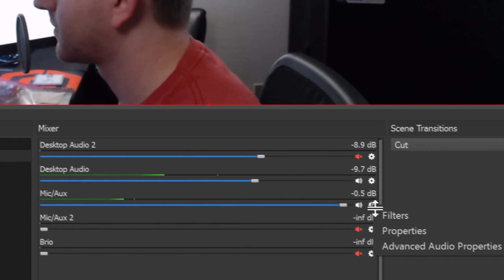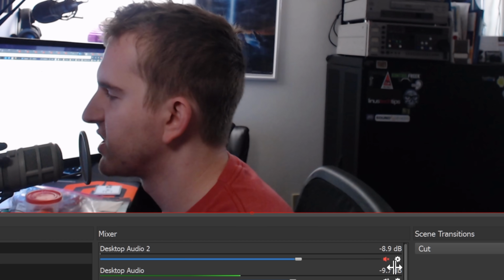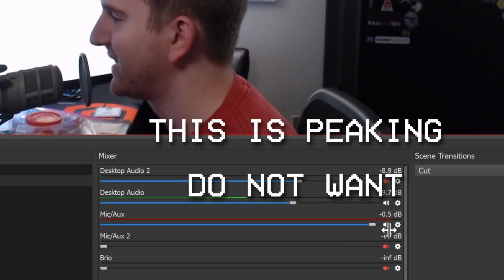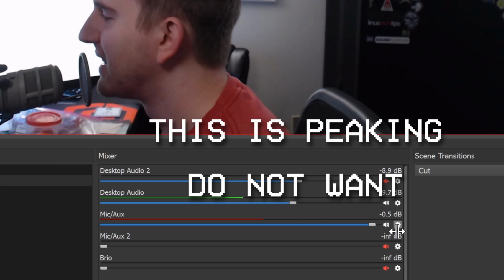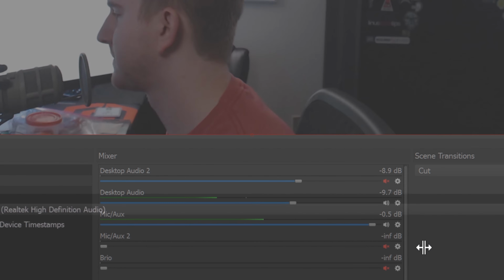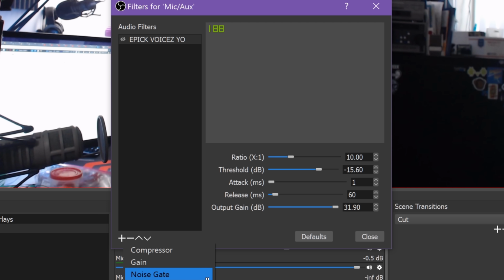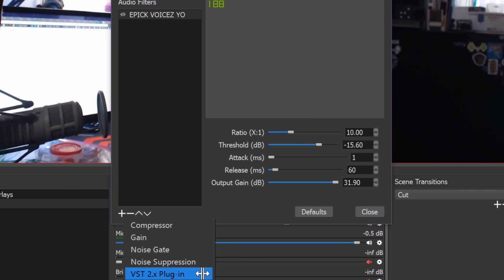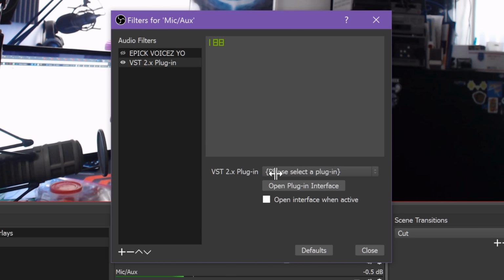You can add more gain if your microphone is just way too quiet. You can add noise suppression or a noise gate to help reduce background noise from your microphone. This can wind up sounding pretty obnoxious for the viewer, as when the noise gate activates and deactivates, it makes an annoying noise like a click or a pop. But you can do some testing for yourself and see if you like it. You can also add a compressor to help your mic sound better and more even.